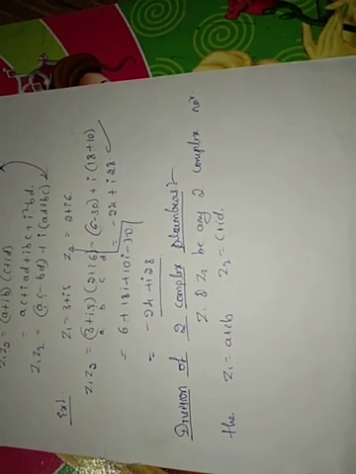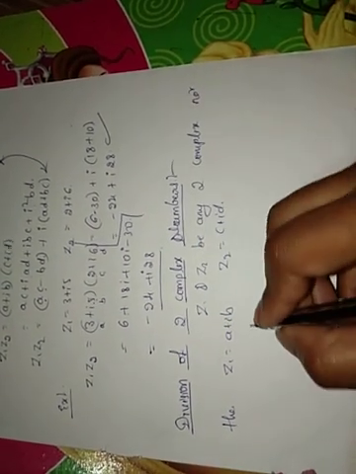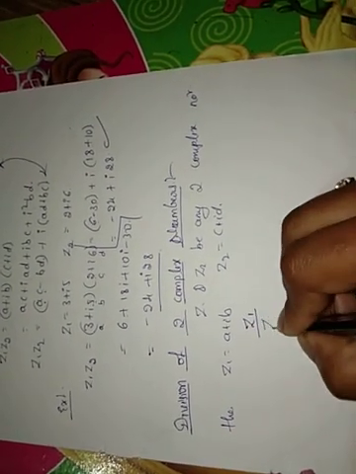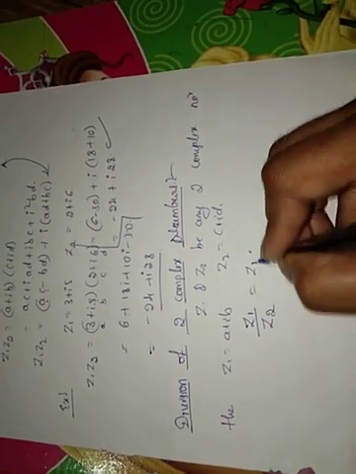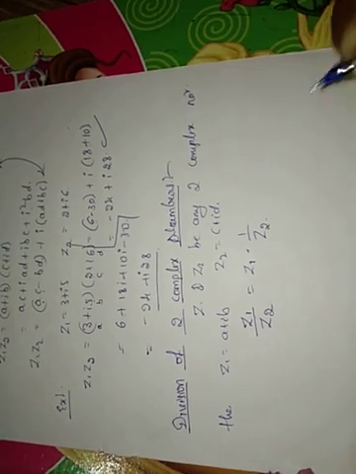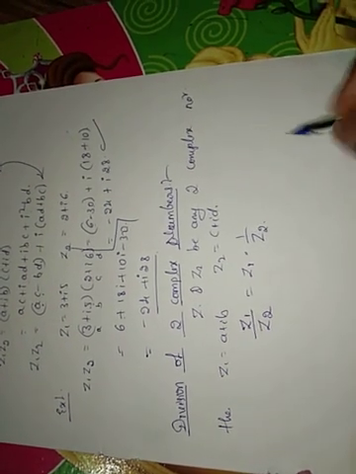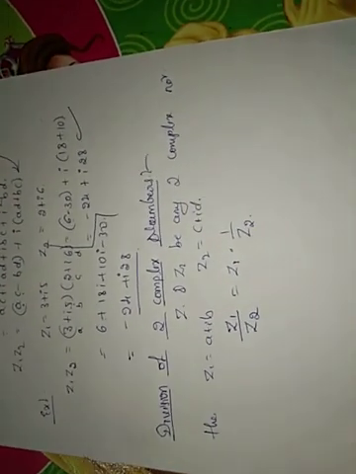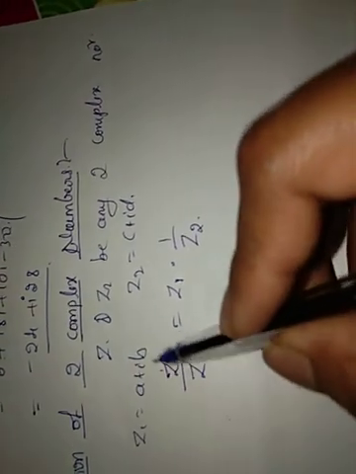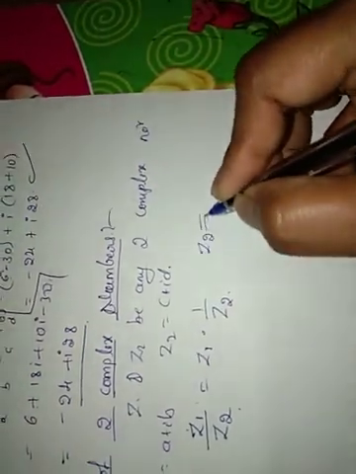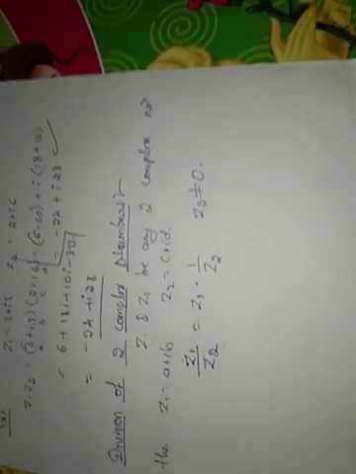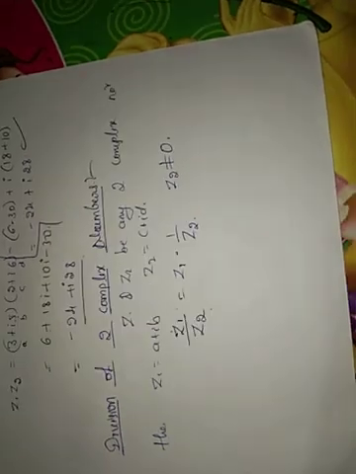Then the division of the two complex numbers, that is z1 by z2, can be written as z1 into 1 by z2. When we make the division z1 by z2, we have to remember that z2 is not equal to 0.